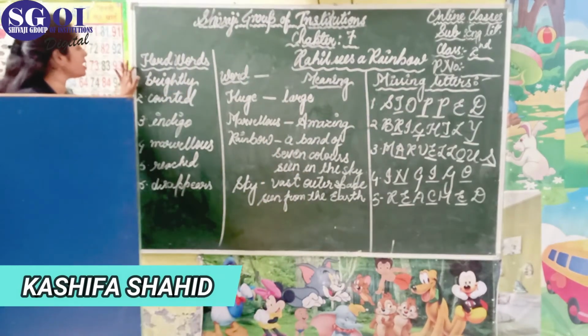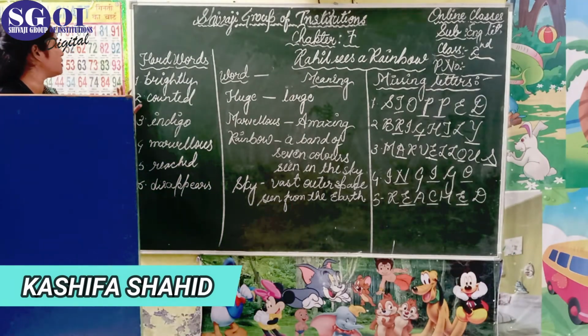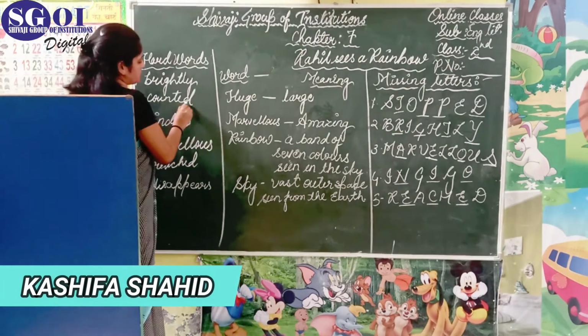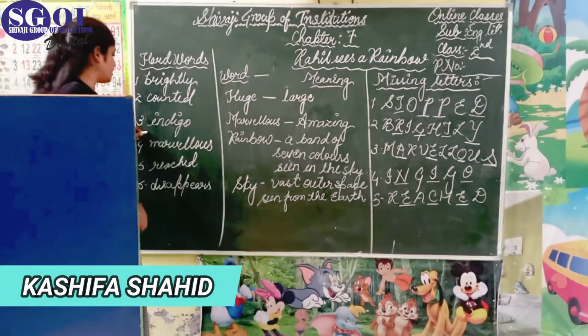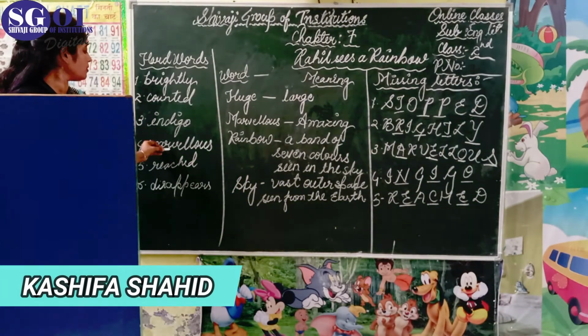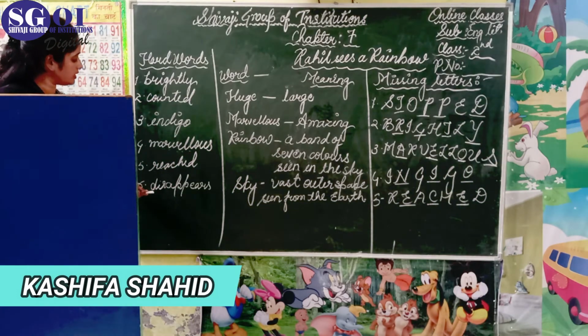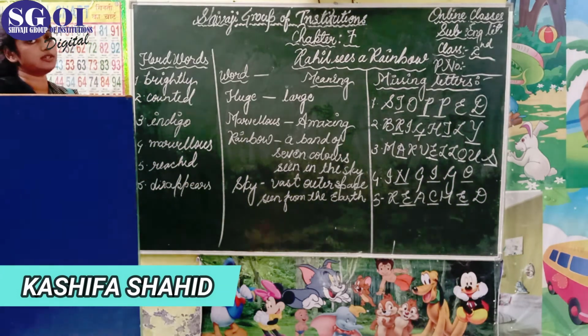Then write the first heading, that is hard words. Then underline the word. The first word is brightly, B-R-I-G-H-T-L-Y, brightly. Second, counted, C-O-U-N-T-E-D, counted. The third is indigo, I-N-D-I-G-O, indigo. The fourth is marvelous, M-A-R-V-E-L-L-O-U-S, marvelous. The fifth word is reached, R-E-A-C-H-E-D, reached. The sixth, disappears, D-I-S-A-P-P-E-A-R-S, disappears. These are the 6 words.